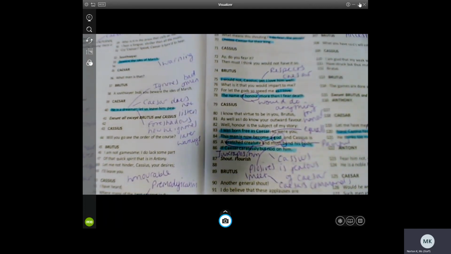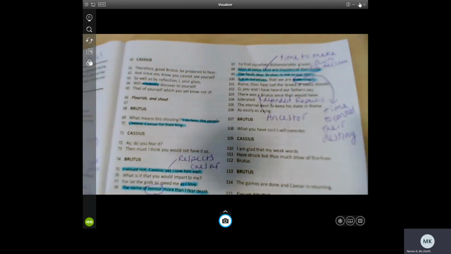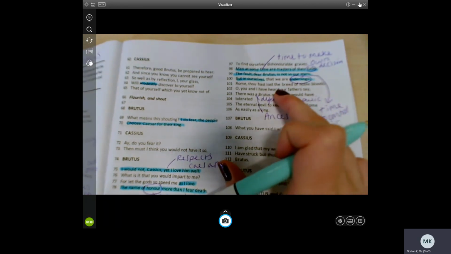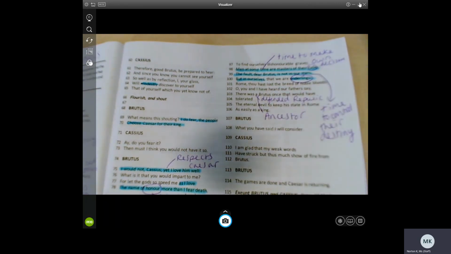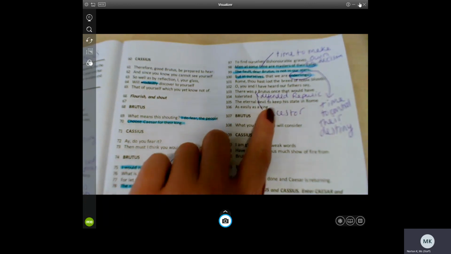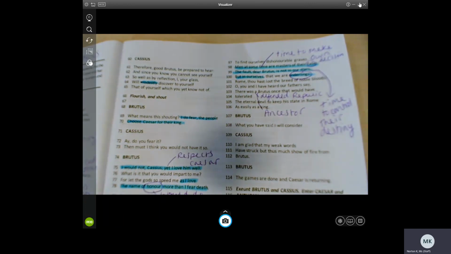They need to stop him being such a god or colossus. They need to make sure that they take control of their own fate. And he says, noble Brutus, you should control your own fate. You should be like your ancestor and defend the Roman Republic against those who wish to wreck it.